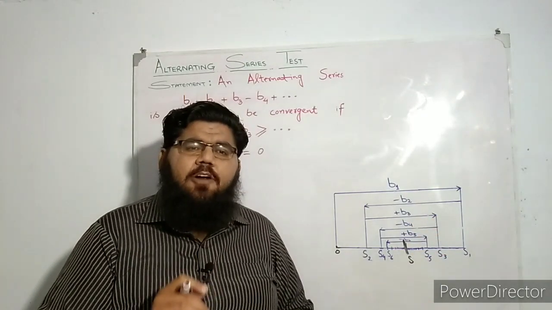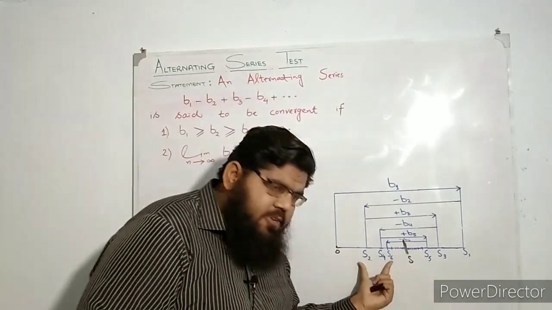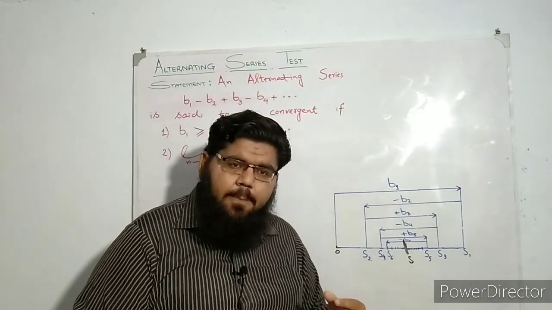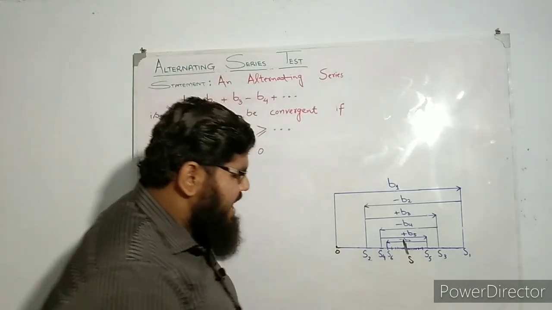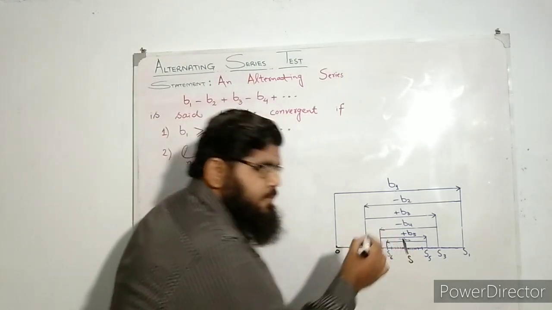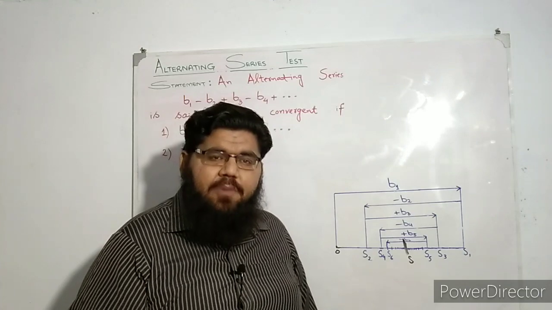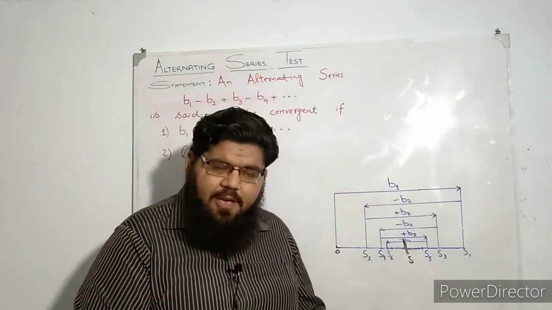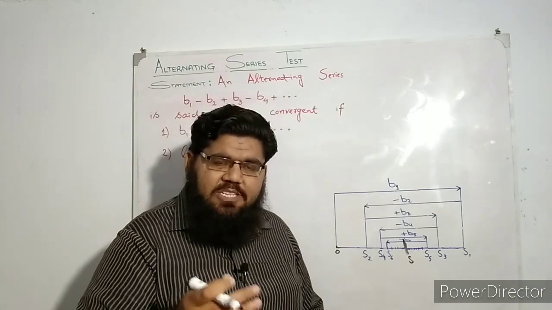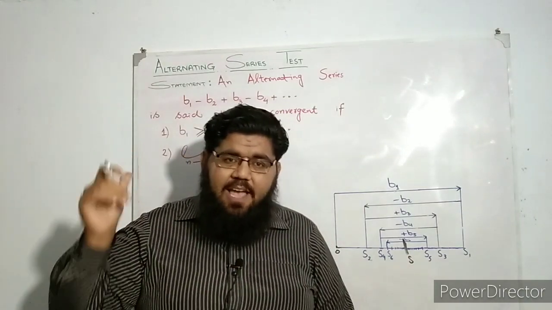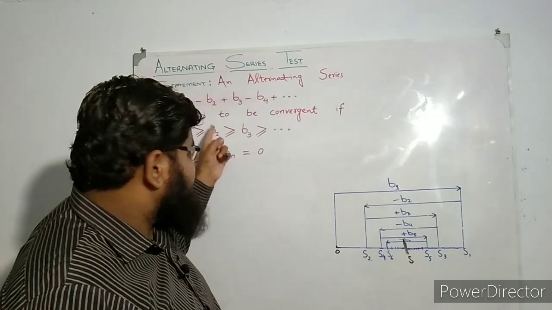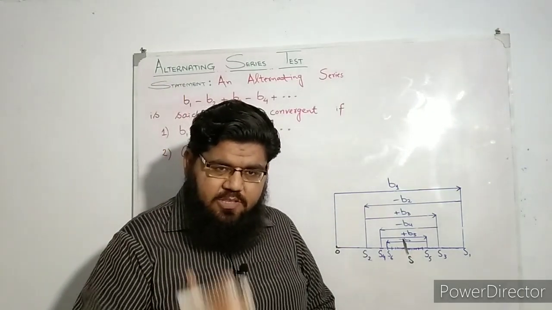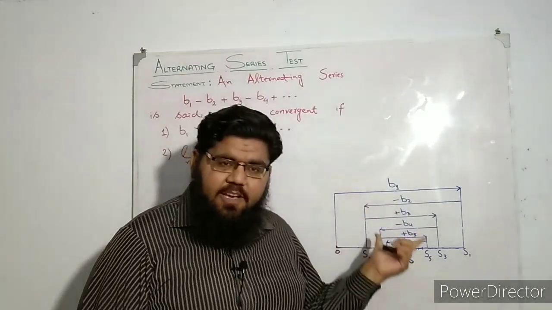So what you are seeing from here is that both the sequence of even partial sums and the sequence of odd partial sums are approaching the same number S, which means that this sequence of partial sums as a whole is a convergent sequence, which finally helps us to understand that this series, the alternating series which satisfies these two conditions, is a convergent series. Okay, so this is the explanation of this figure.